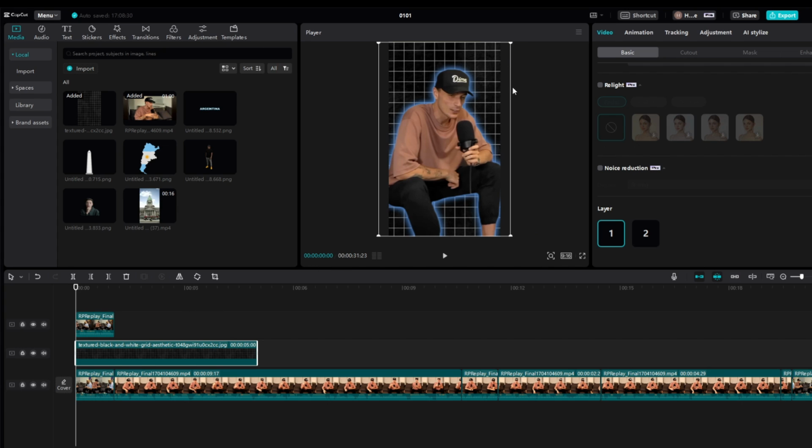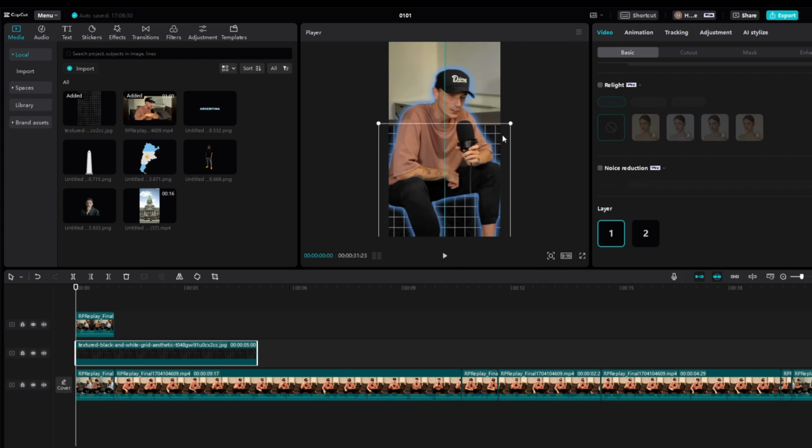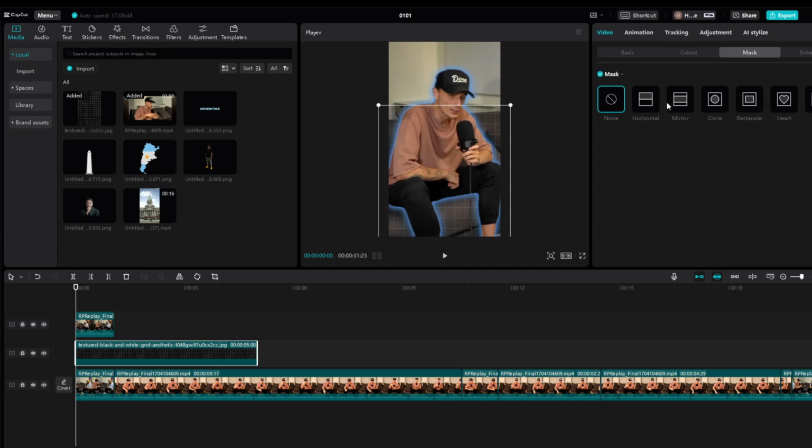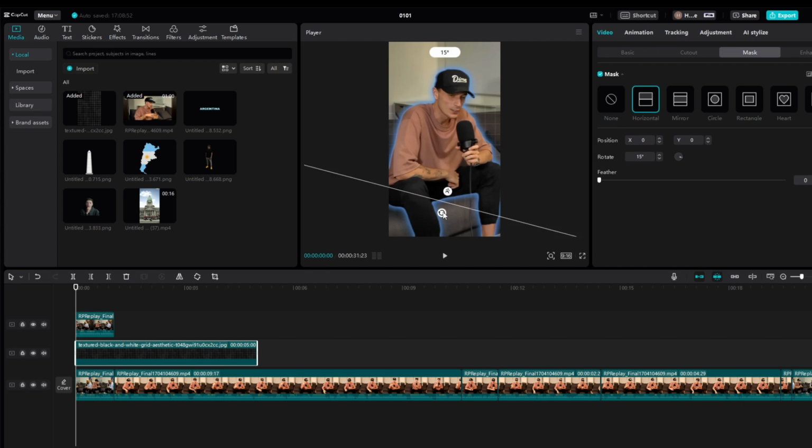And now from here, what we're going to do is drag this preferably down to here, something like this. Then if we come to the opacity, we put the opacity down to like 15, yep, something like this. Then we're going to come to mask on this, come to horizontal, and flip it to 180 degrees. Then we come up, so here's the top of it, and we want to come down to here. Then we want to put the opacity a bit more up to 60, yeah, something like this.